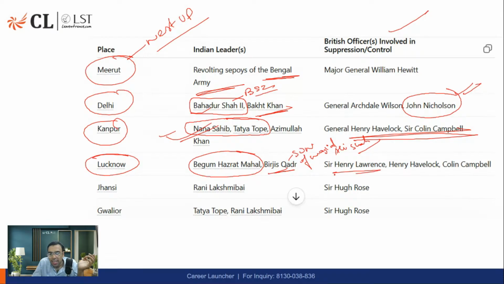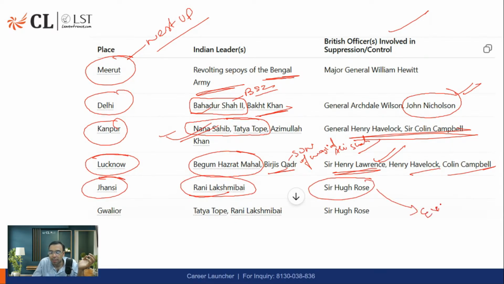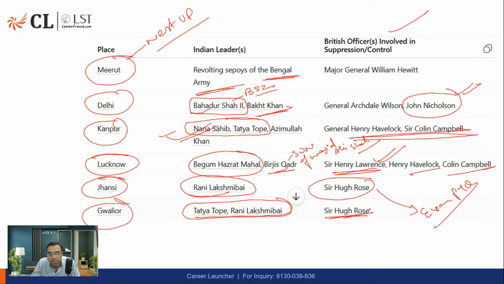Okay, so Henry Lawrence, Havelock and Colin Campbell. The main one was Henry Lawrence, the officer involved in that. Rani Lakshmibai, Jhansi. Sir Hugh Rose, this was asked in an exam, I was looking at the previous year questions: who was the British officer who suppressed the revolt in Jhansi? Again in Gwalior, Tantia Tope and Rani Lakshmibai, Sir Hugh Rose. The main Rani Lakshmibai was from Jhansi, but that's what you should know. So you can skip this one.